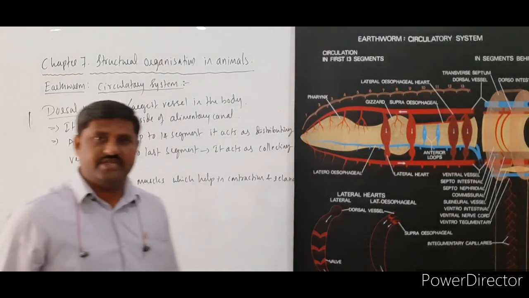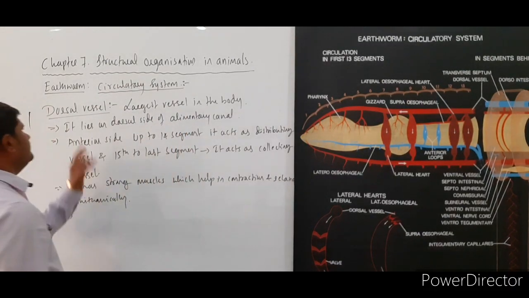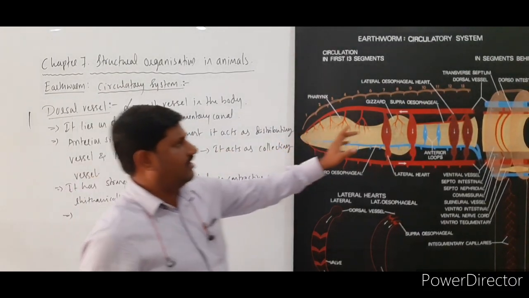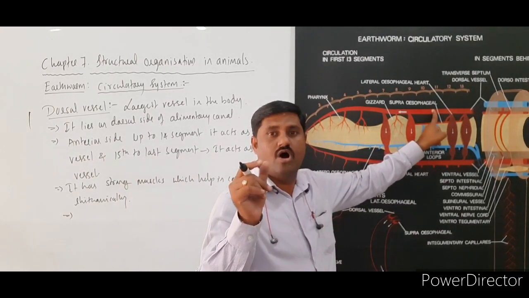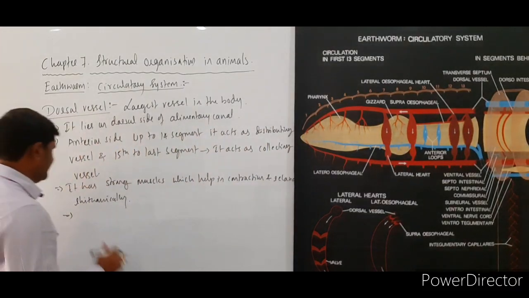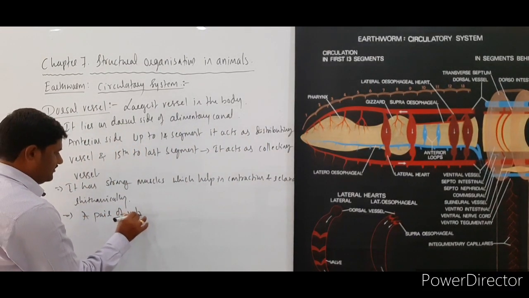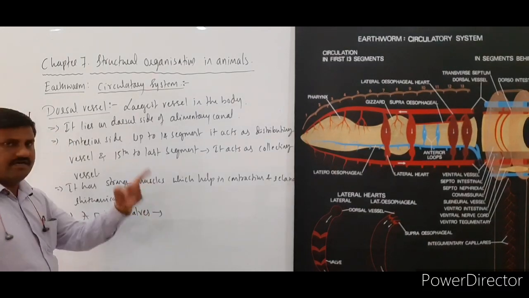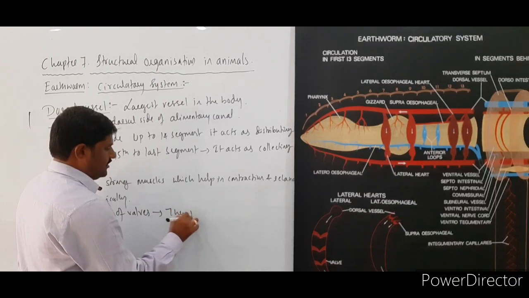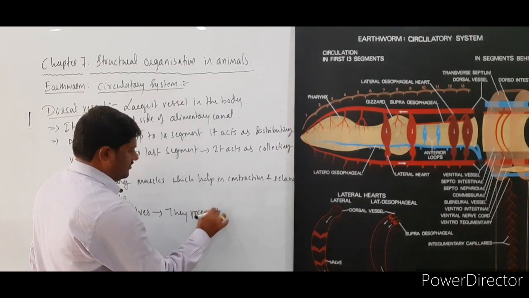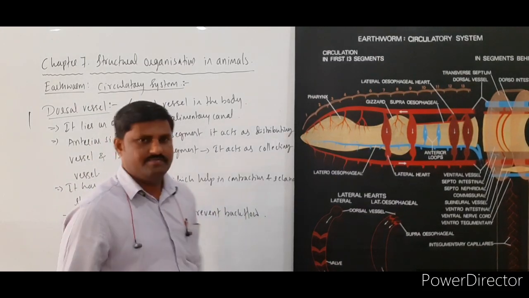So this is also a very important point to be noted. And one more point is, this dorsal vessel has internally placed a pair of valves. Very important point. A pair of valves are present in the dorsal vessel, so they prevent backflow of the blood.